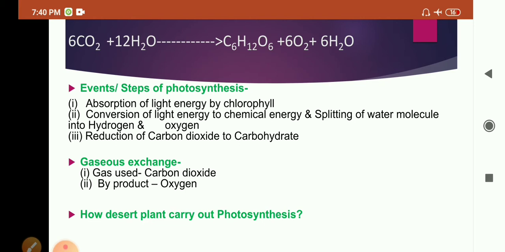So in desert plants, stomata remain closed during the day to reduce loss of water due to heat, but open at night to collect carbon dioxide, which is converted into the intermediate product. Then, with its help, it is again converted into carbohydrate by the action of solar energy absorbed by chlorophyll. So the steps of photosynthesis in desert plants are slightly different from normal habitat plants.